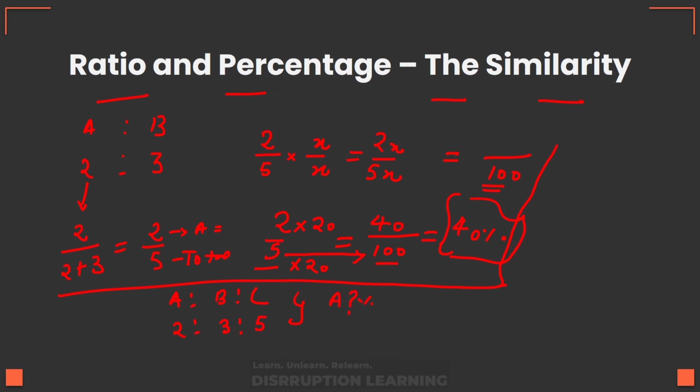Now I know that A has got 2 out of the total ratio of 2 and 3 and 5. So simply he has got 2/10 of it, right? Now to convert 10 into 100, I need to multiply 10 with 10, right? So if I multiply the denominator by 10, I can also multiply the numerator by 10, right? So this would turn out to be 20/100, and A has simply got 20% of the money.